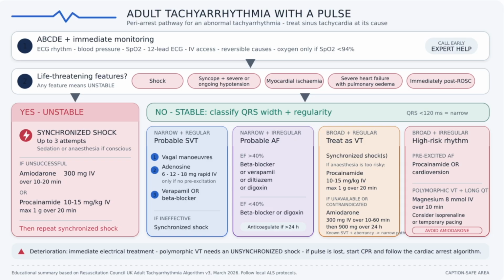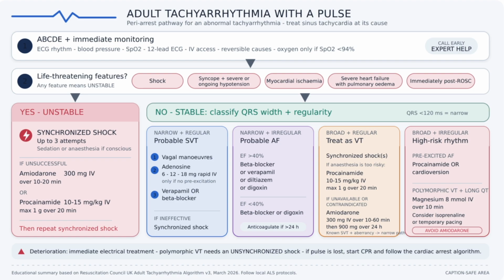Let us finish with the complete adult tachyarrhythmia algorithm for a patient with a pulse. Begin with an ABCDE assessment. Attach ECG, blood pressure, and oxygen saturation monitoring. Obtain intravenous access. Record a 12-lead ECG when possible, and treat reversible causes. Give oxygen only if the patient is hypoxemic, and call for expert help early.